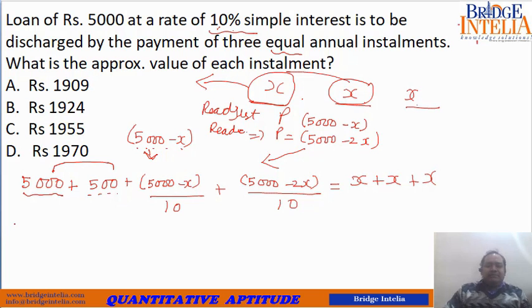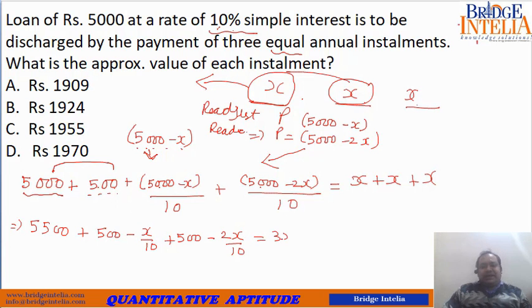So let's solve them. So this is 5,000 plus 500, that means 5,500, plus 5,000 divided by 10, that means 500 minus X by 10, plus again 500 minus 2X by 10 is equal to 3X.